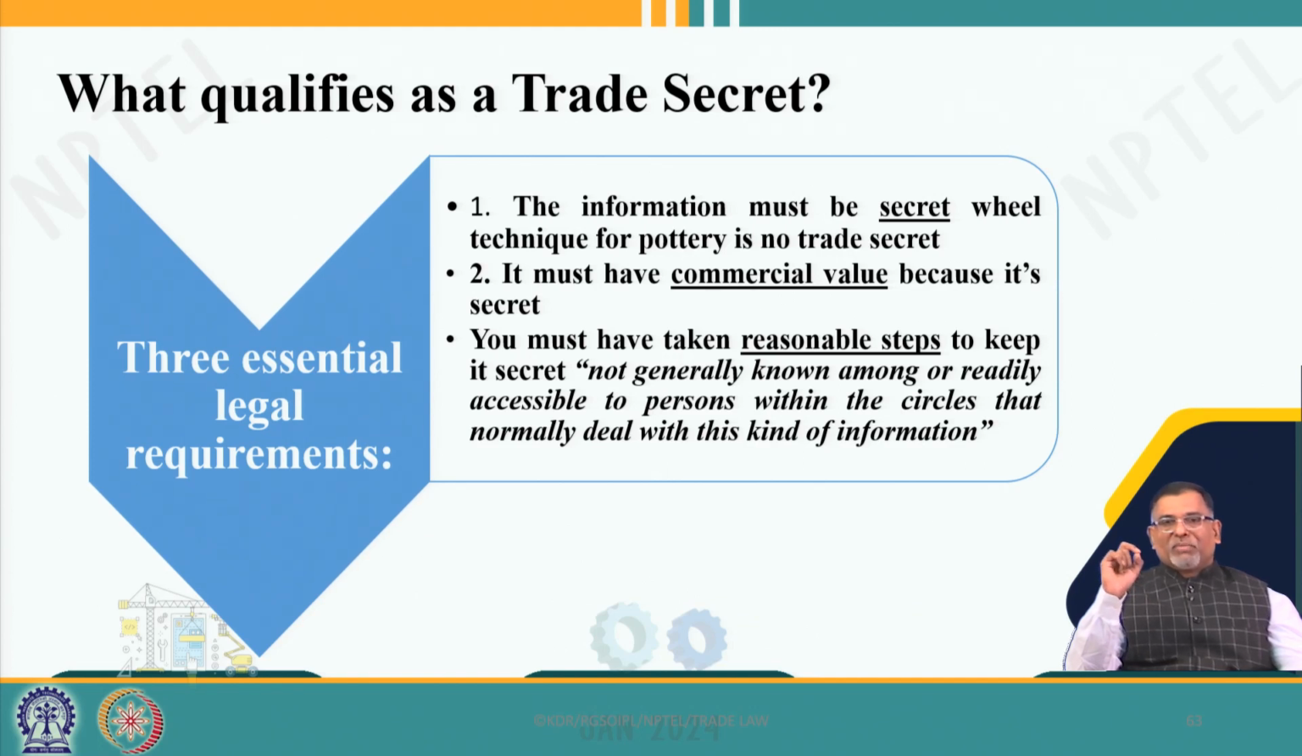So, the main legal requirements: one, the information must be secret; two, it must have a commercial value; and three, reasonable steps must have been taken to keep it secret. So, if no reasonable measures have been taken by the owner, and it is readily accessible to his employees or the person who is dealing with it, then it cannot be considered a trade secret. It won't qualify to become a trade secret. So, these three essential legal requirements are very important to keep it as a trade secret.